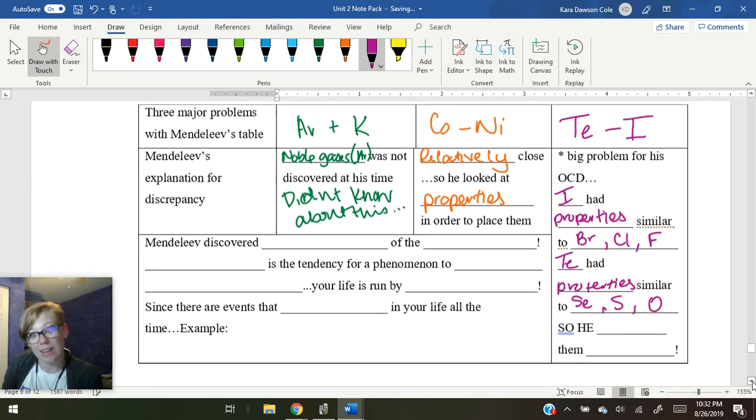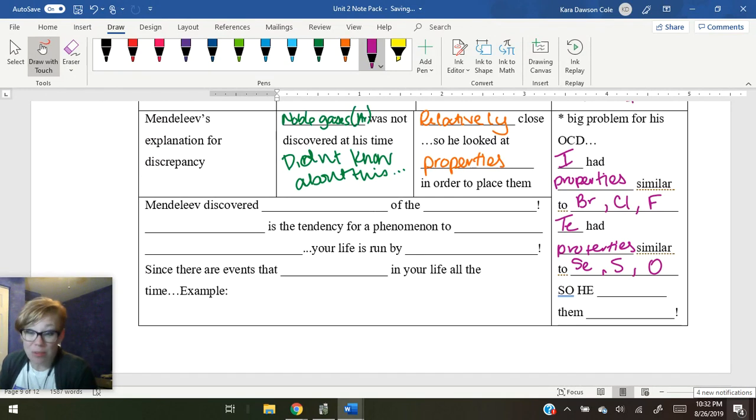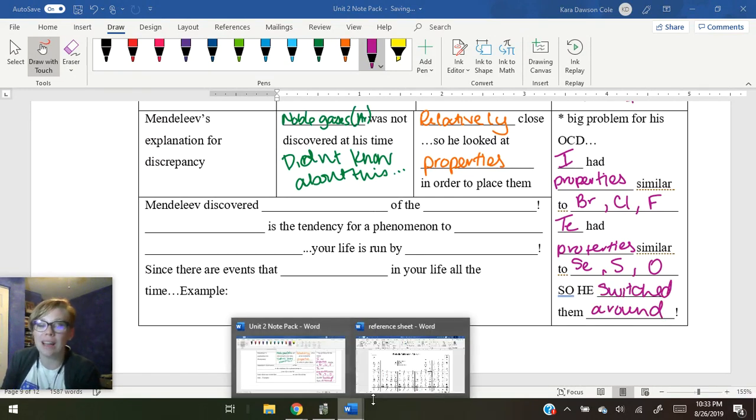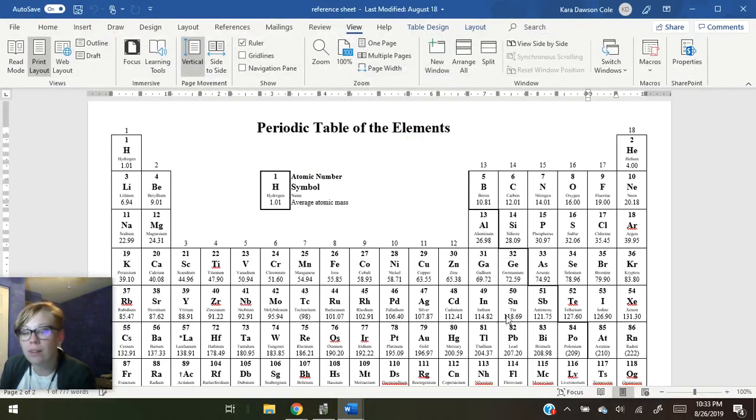So, guess what he did? He switched them around. Now, again, he could have, if he were really truly following his whole thing, flipped iodine and tellurium. But he recognized that if iodine has similar properties to bromine, chlorine, and fluorine, then iodine probably is supposed to be in with those guys. So they're part of this really fancy group, I guess you could say, right? They're like this little clique on the end right here.